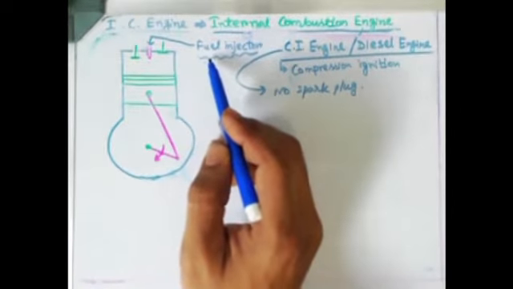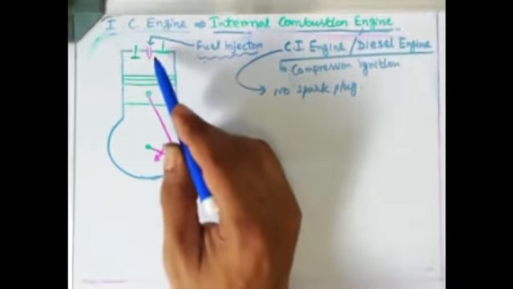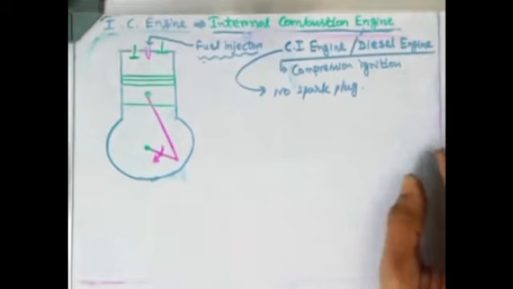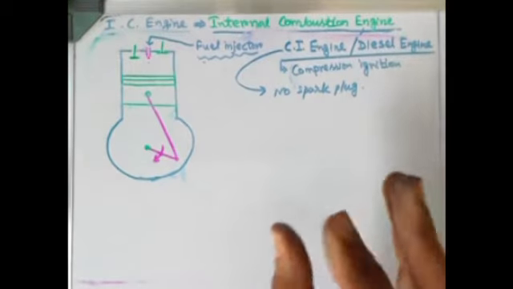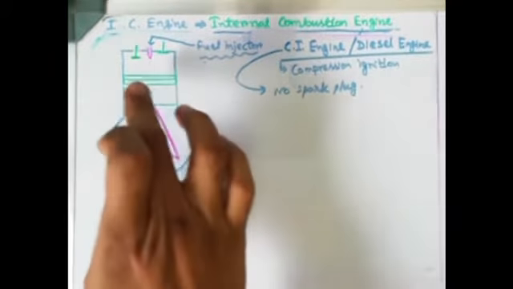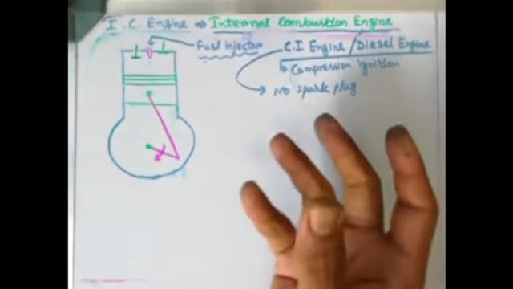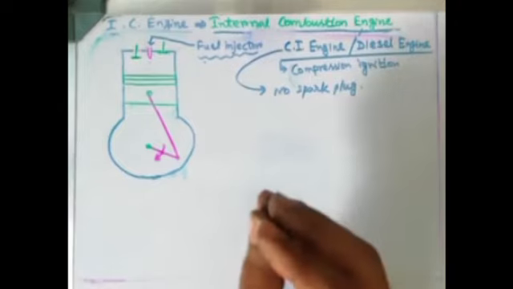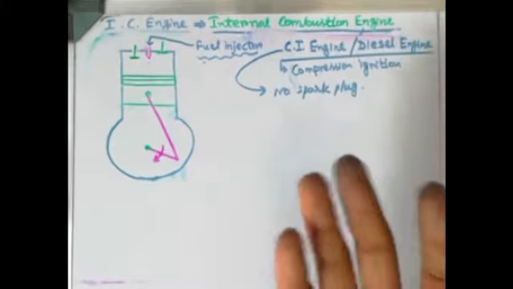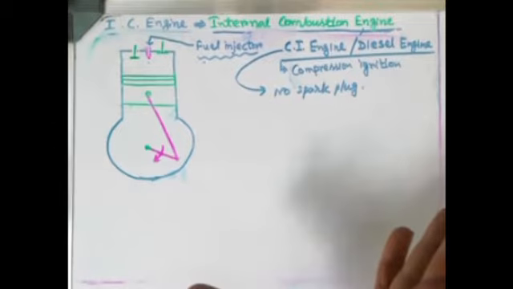So the fuel injector, what it actually does, it does the injection procedure inside the cylinder, a kind of spray. I think you are familiar with the word spray. Spray means fuel will be sprayed inside the cylinder in atomized form. That means in the shape of very small droplets that fuel will be sprayed inside the cylinder. Like during Corona time, we all know that when we cough, lots of droplets basically diffuse in the atmosphere.